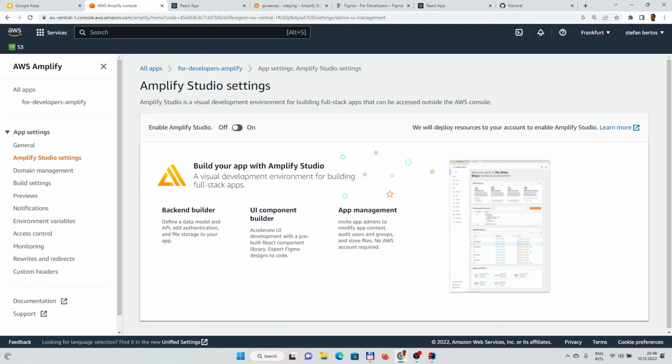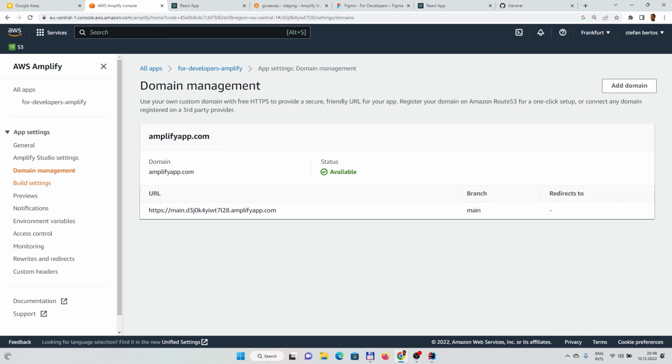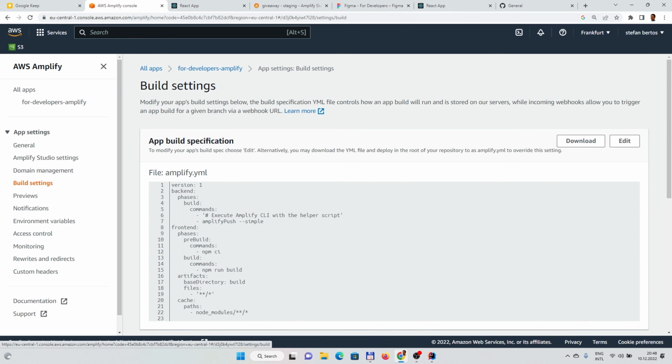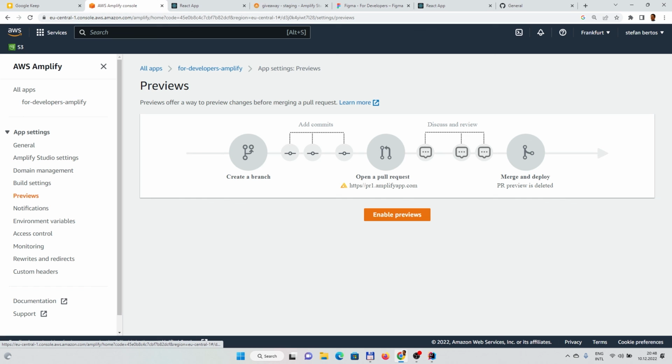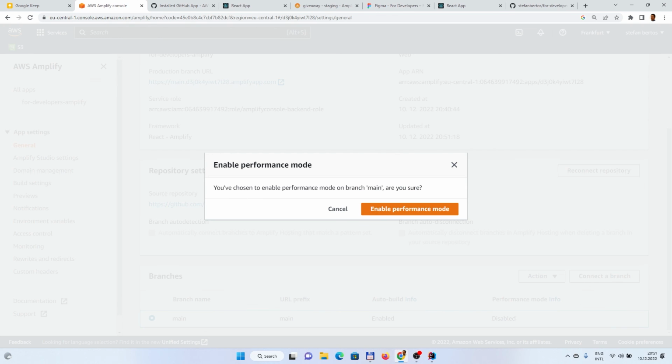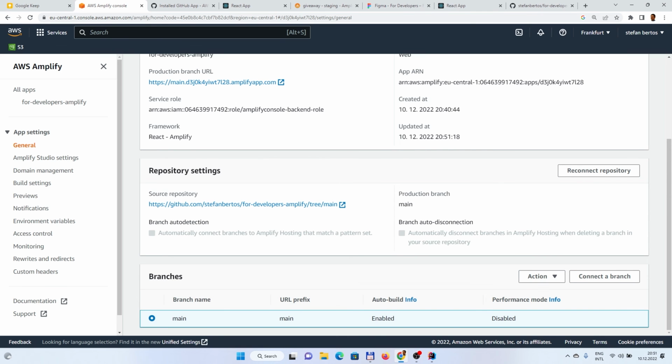We could, of course, clone the environment and create new environment for us. We could enable the pull request previews. For production, you would like to enable the performance mode.